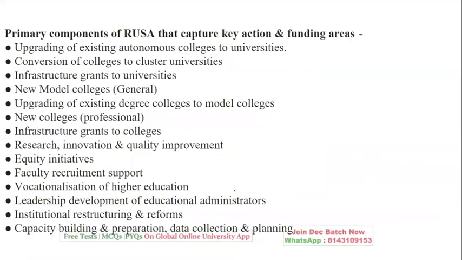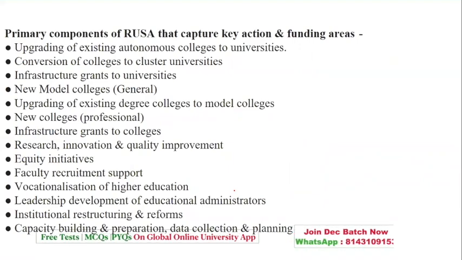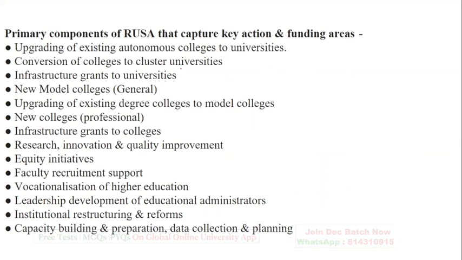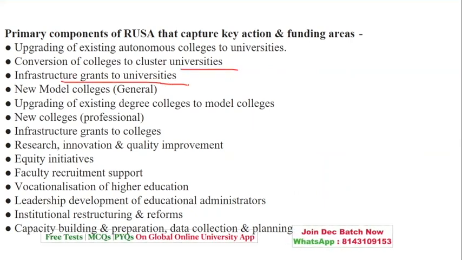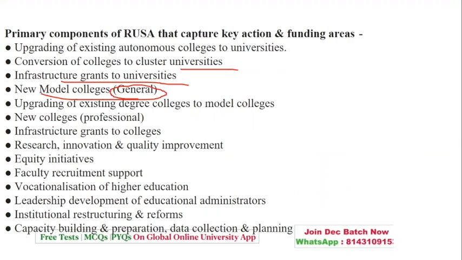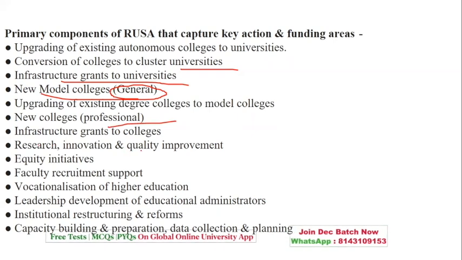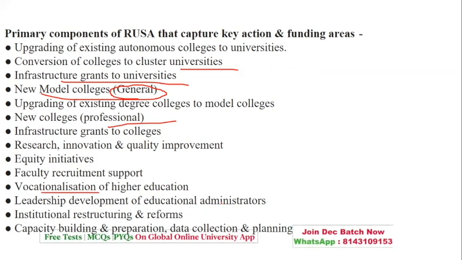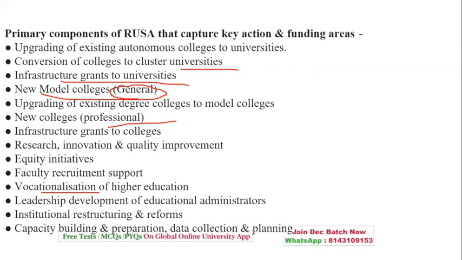Now, what are the primary key action or funding areas of RUSA? Upgrading the autonomous colleges, conversion of colleges to universities, infrastructure grant to universities, new model colleges, that is general ones, upgrading existing degrees, new colleges in the form of professional ones, grants, research, innovation, equity, faculty recruitment, vocationalization, that is with reference to employment, leadership development program, institutional restructuring, and capacity building are part of the components of RUSA.